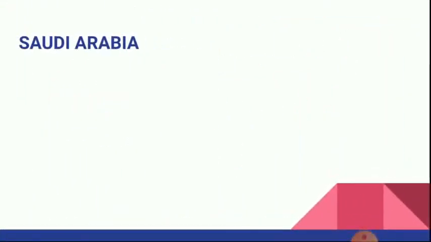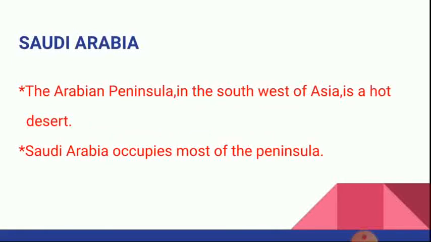Saudi Arabia. The Arabian Peninsula in the southwest of Asia is a hot desert. Saudi Arabia occupies most of the peninsula.